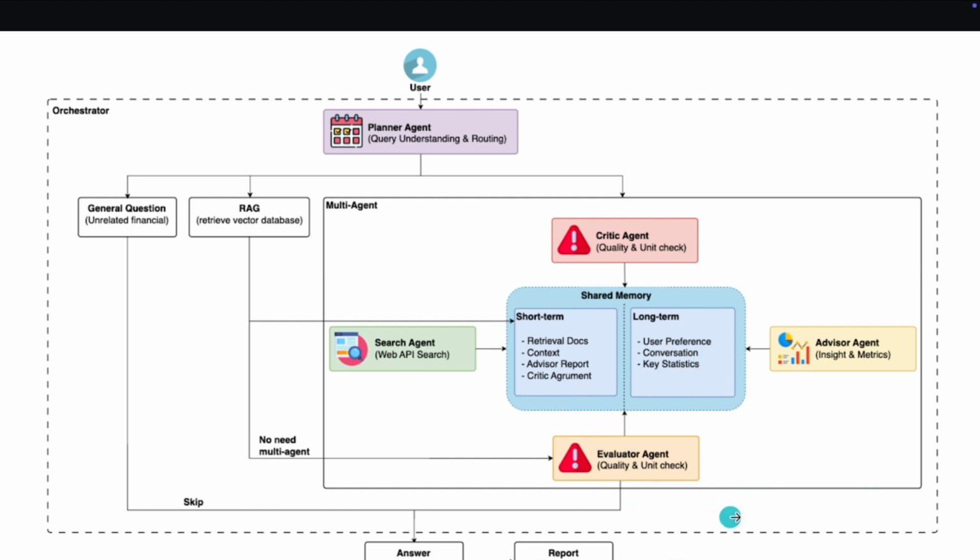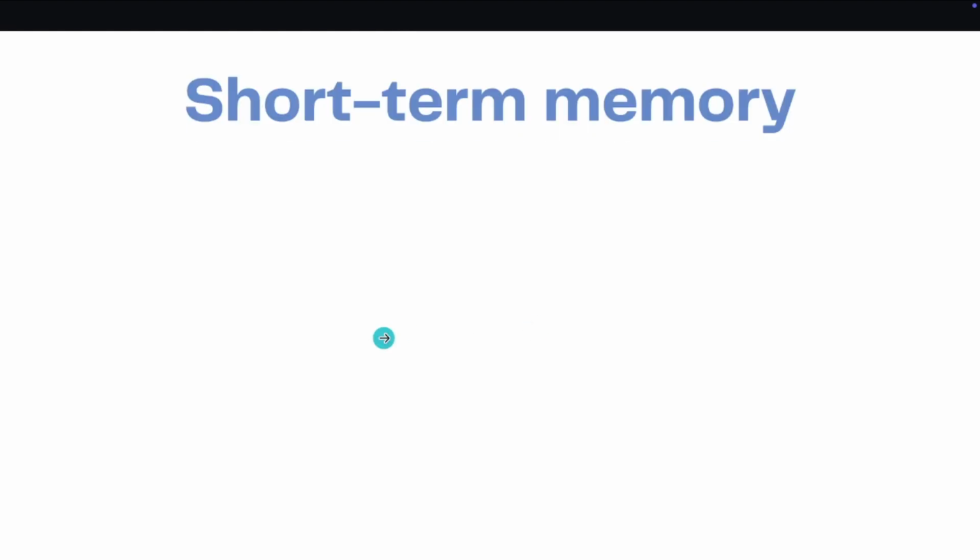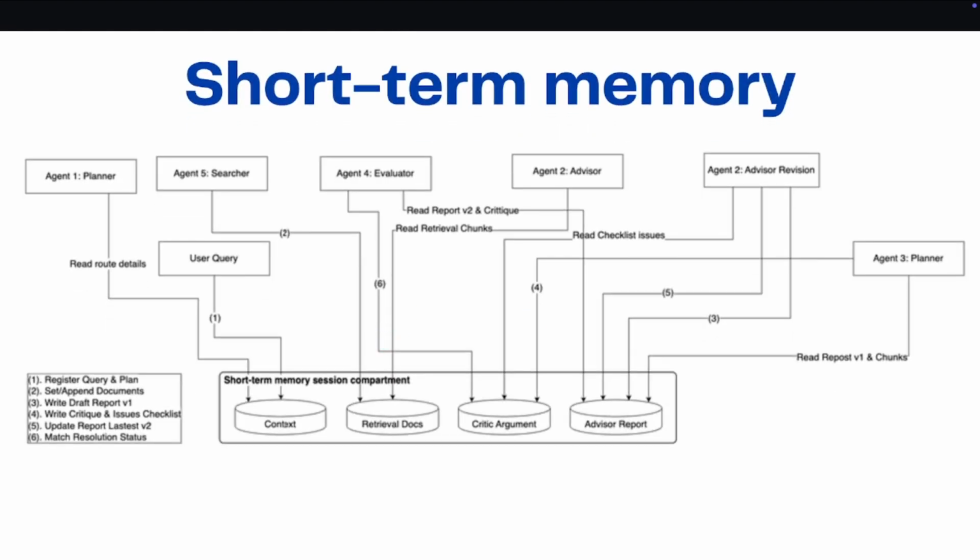From that, we will have two types of memory: the short-term memory and the long-term one. To maximize the amount of input tokens, the short-term memory is divided into four sections: the context, the retrieval logs, the critic arguments, and the advisor report.